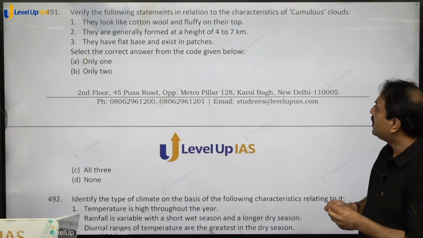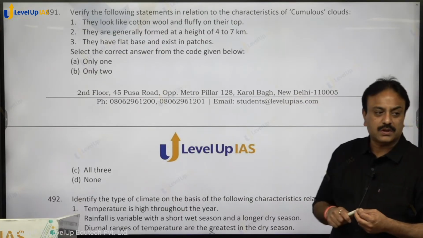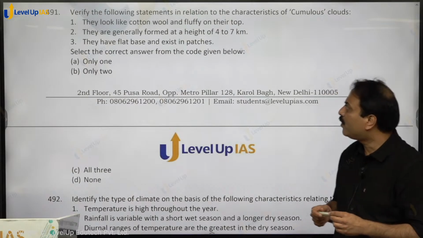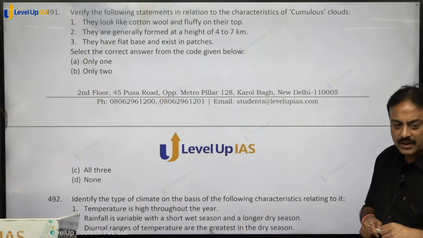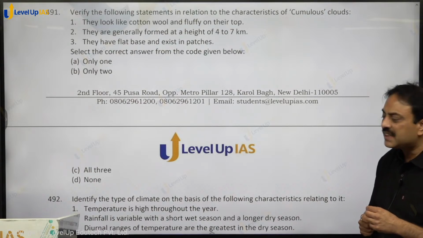Verify the following statements in relation to the characteristics of cumulus clouds. They look like cotton wool and are fluffy on their top. They are generally formed at a height of 4 to 7 kilometers. They have a flat base and exist in patches.